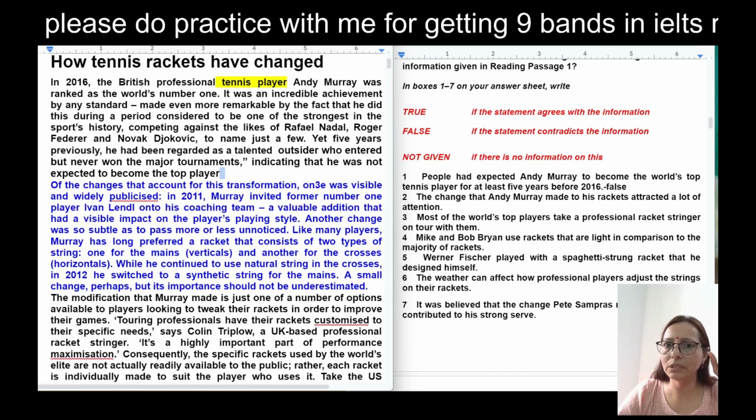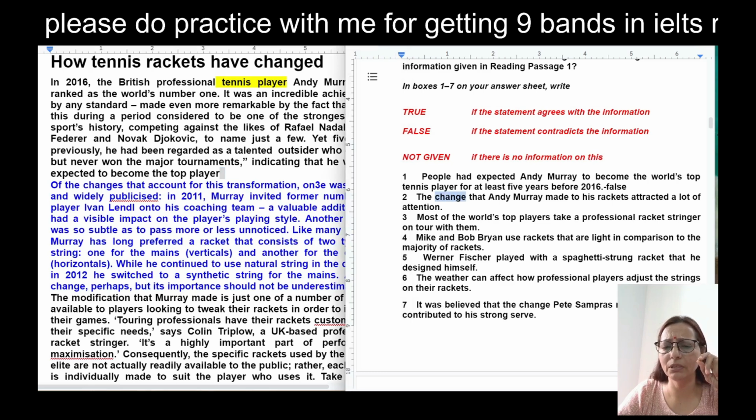First question we have done. Hopefully you must have understood the change that Andy Murray made to his rackets attracted a lot of attention. Now just imagine what would be the keyword. So definitely "change" will be the keyword in this, that Andy Murray made. Andy Murray again and again is not a keyword here.